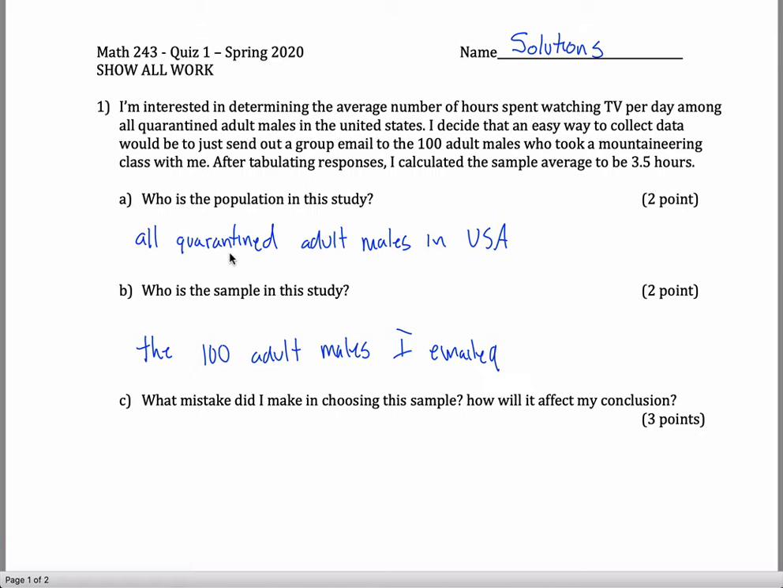Well, that all works fine if your sample represents your population. If your sample is a representative subset, is typically the phrase that's used, of your population, then great. Then you can take those results and extrapolate them to draw your conclusion about the population. But in this specific case, they're not, right? These 100 adult males happen to be 100 adult males who took a mountaineering class with me. They're not representative of the entire population of the United States. Maybe because they're taking a mountaineering class, they're more outdoorsy to begin with, and therefore the amount of time that they spend watching TV is different from the entire population. I don't know. The point is just the sample is not just some random representative subset of the population.